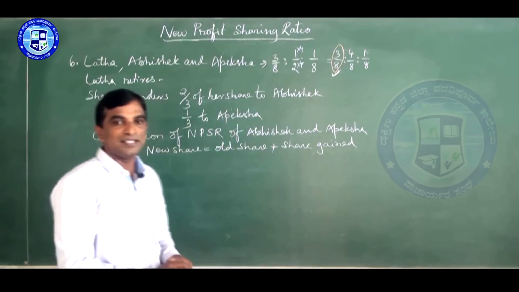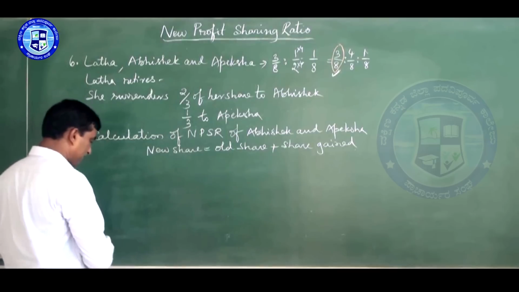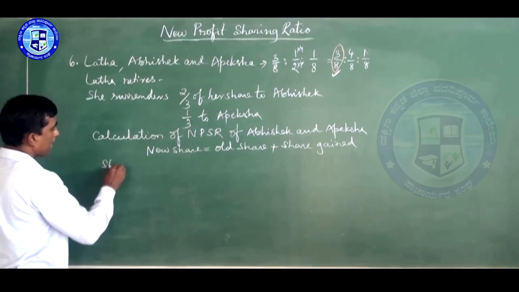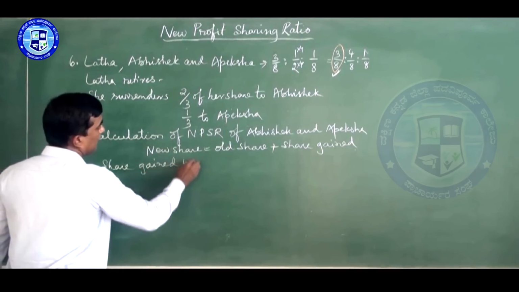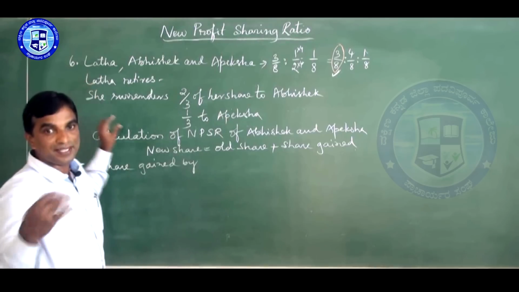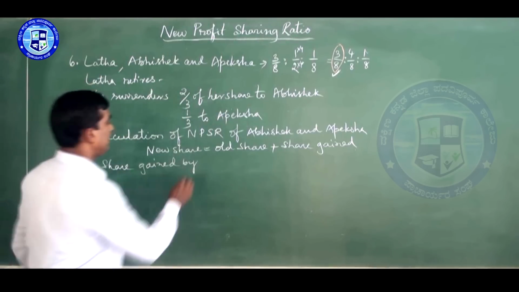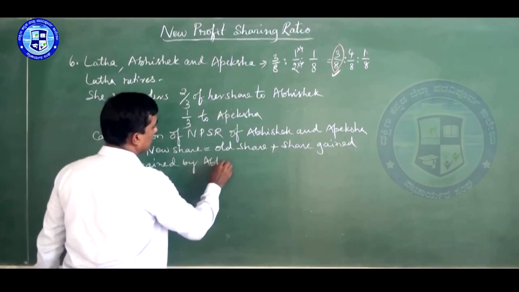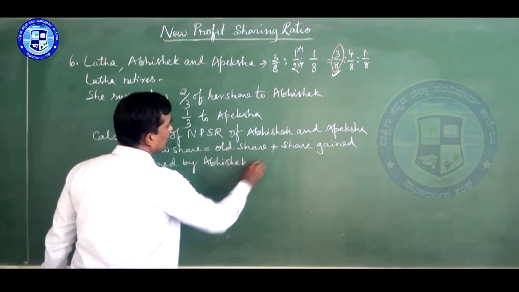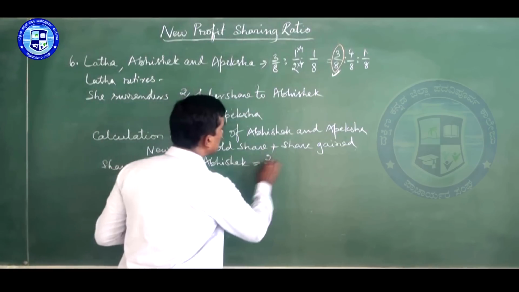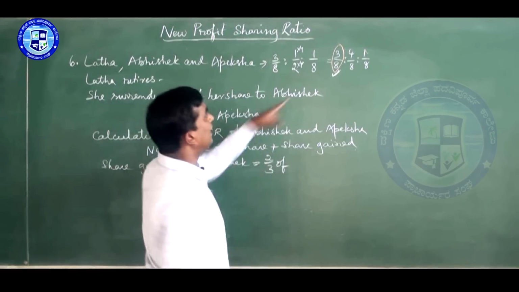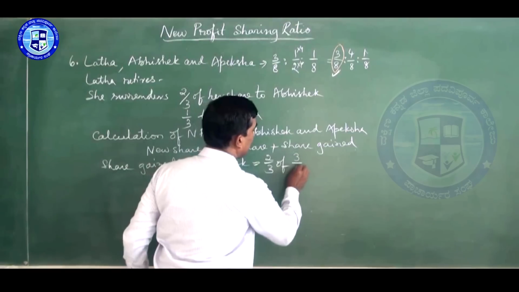So you can see share gained in the next line. Share gained by her share, they surrender means they will gain. Share gained by Abhishek is equal to how much? It's clearly given: 2/3 of her share, that is 3/8.